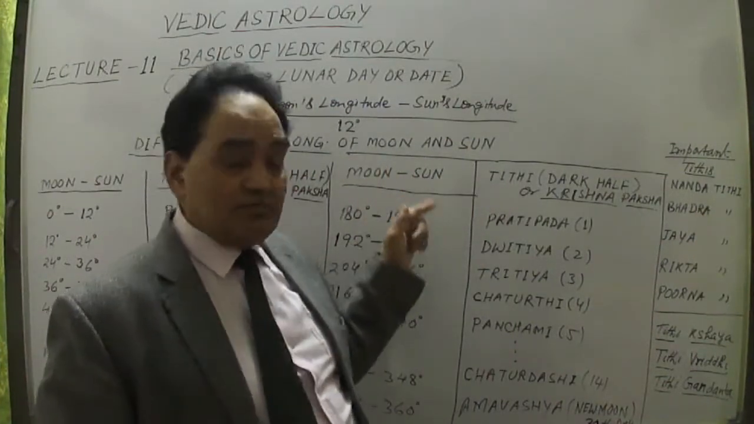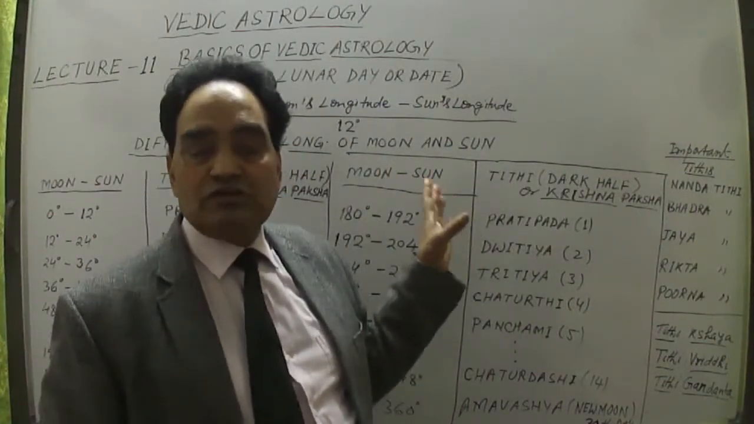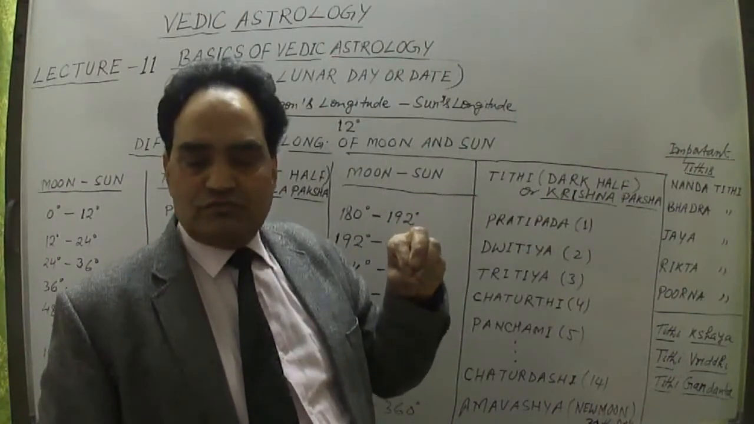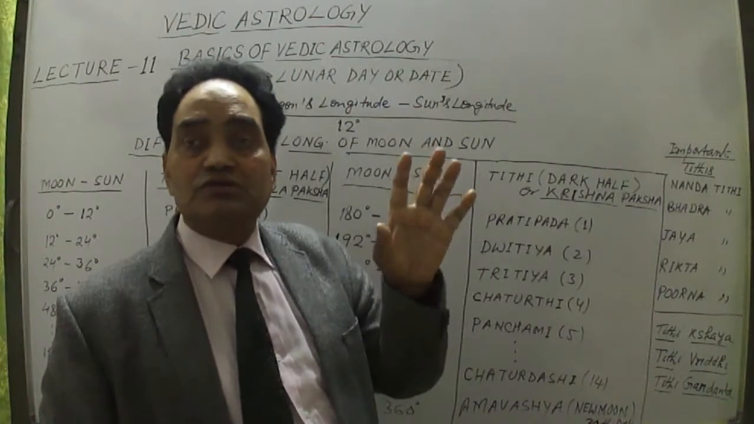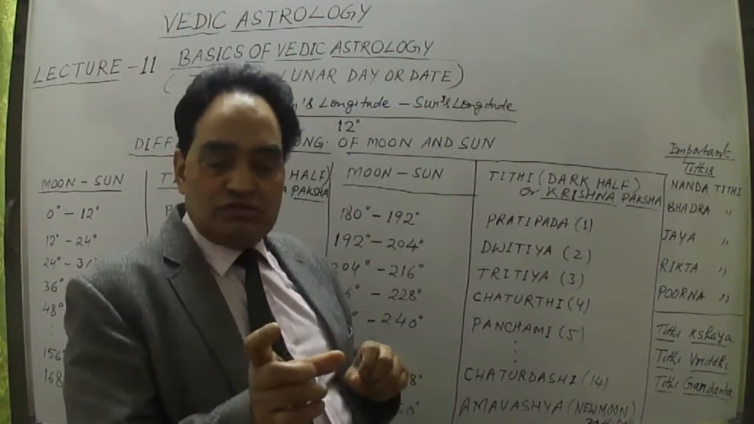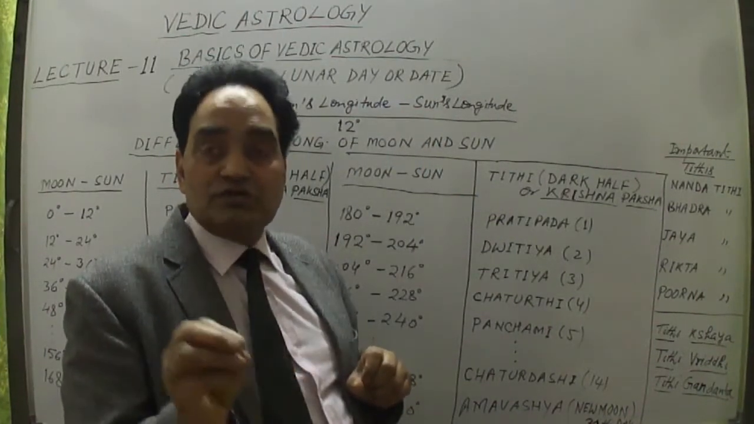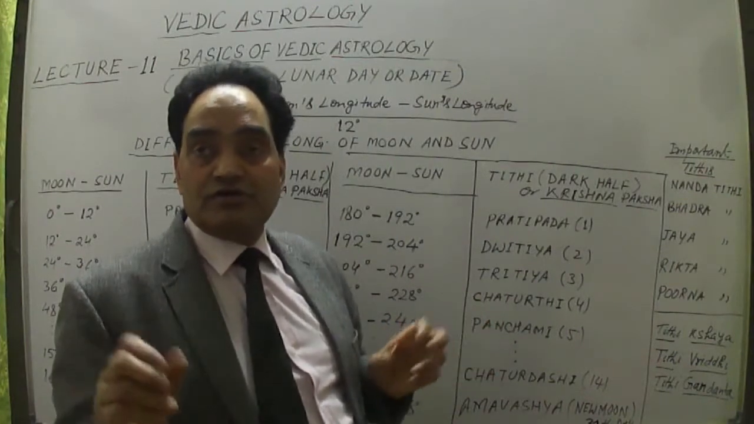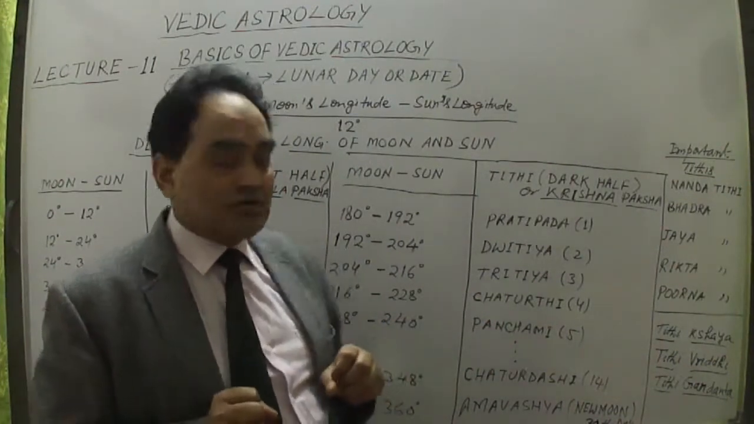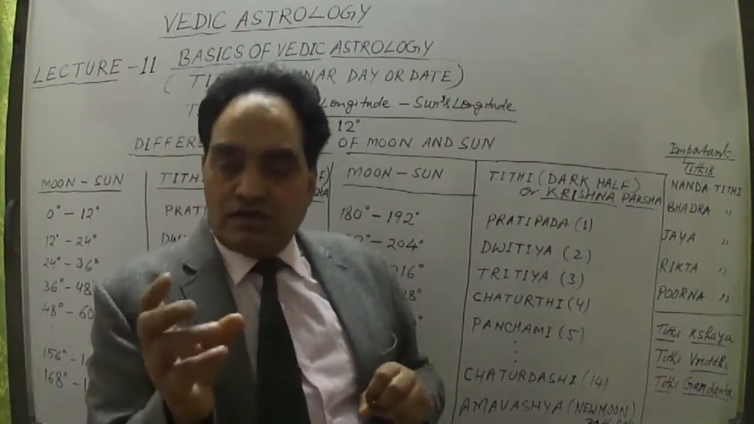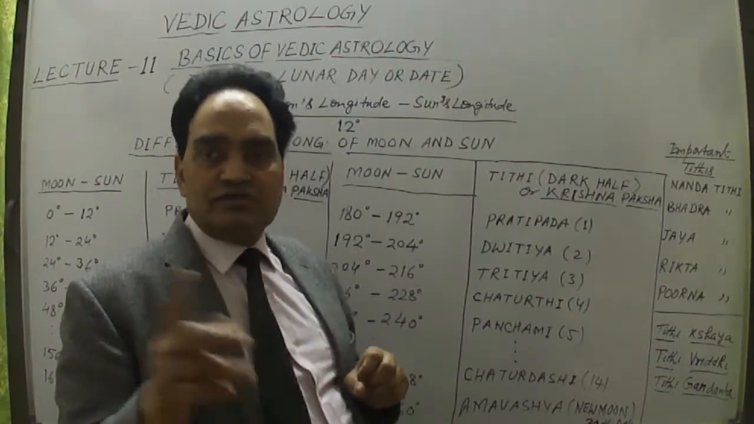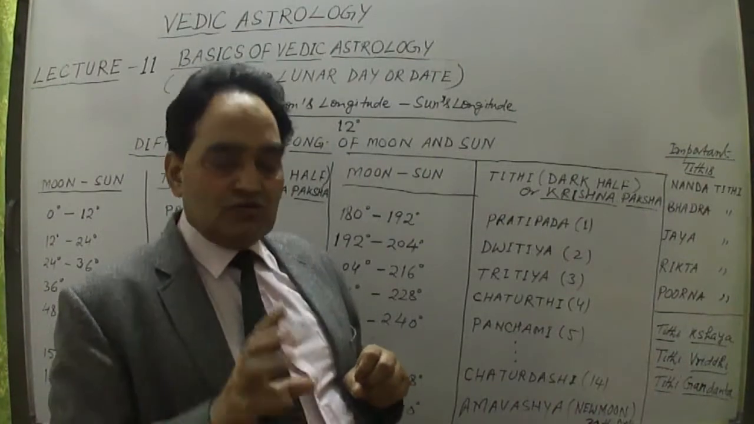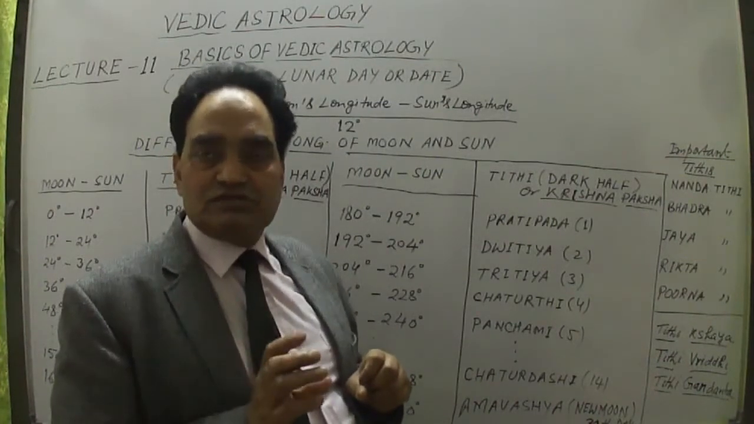And if I multiply this by 12, 29.53 times 12 will give us 354.37 days in a lunar year. So the lunar year is about 11 days less than the solar year. The solar year is 365 days point something, so about 365 days.